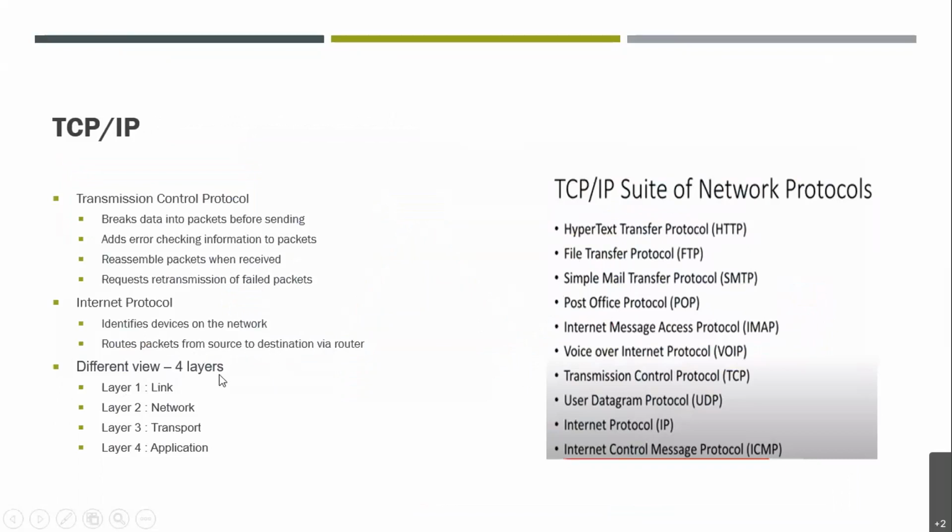So basically, if we talk about the TCP/IP model, it has four basic layers, that is link layer, network layer, transport layer, and application layer. We will discuss all these layers in detail, right? Next, as you can see, TCP/IP protocol is not just a single protocol. It is basically an entire family of various protocols. The family of protocols, you can also call it a suite of network protocols, right? I have already written the protocols which are included in this family.